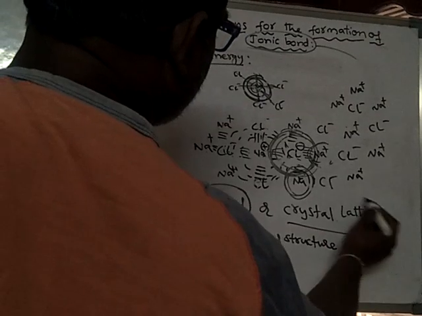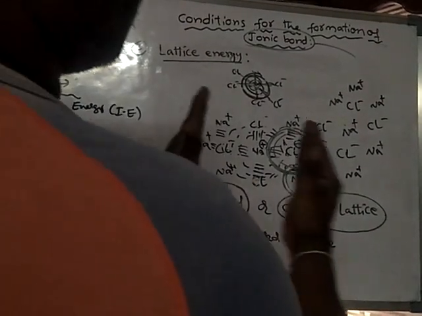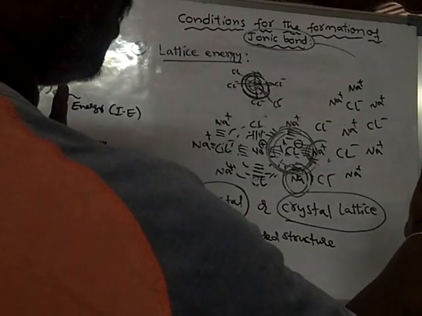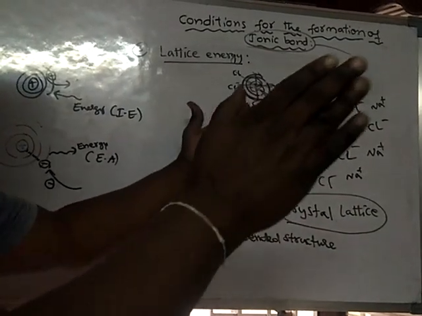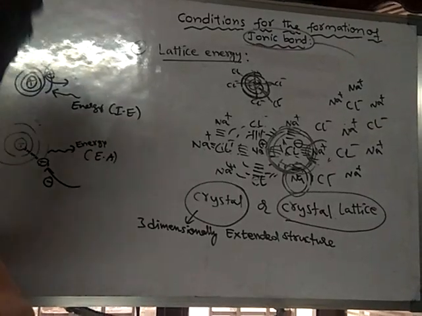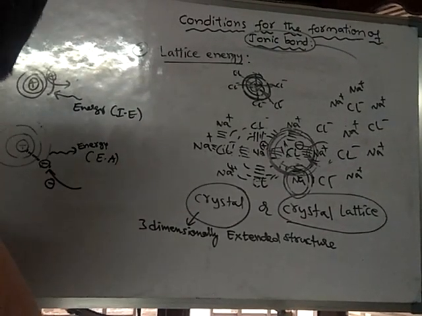Crystal, also called crystal lattice, is a three-dimensionally extended structure. Along the x-axis the extension keeps on, along the y-axis the extension keeps on, and even along the z-axis the extension keeps on going.